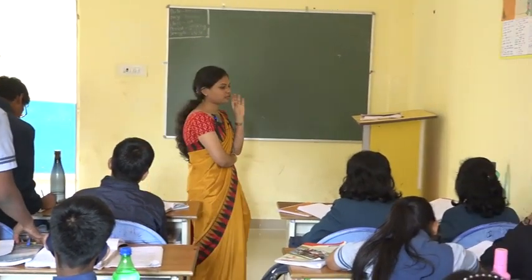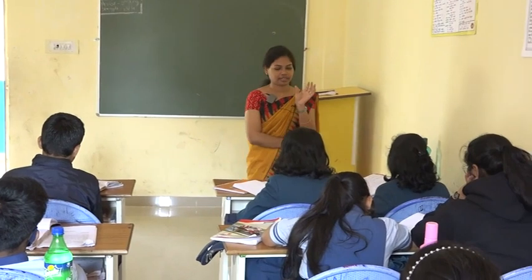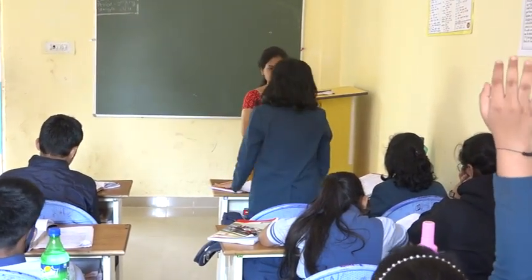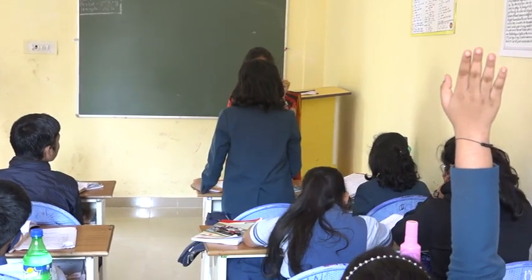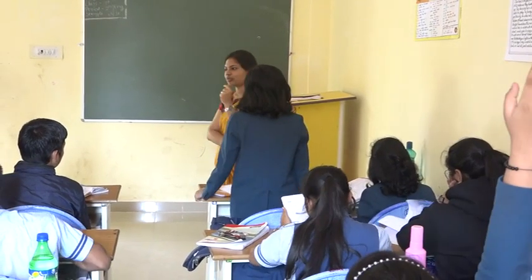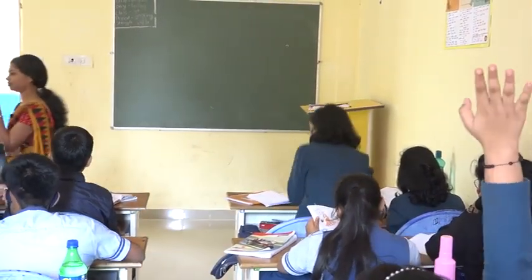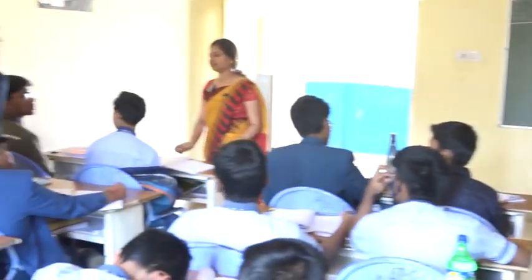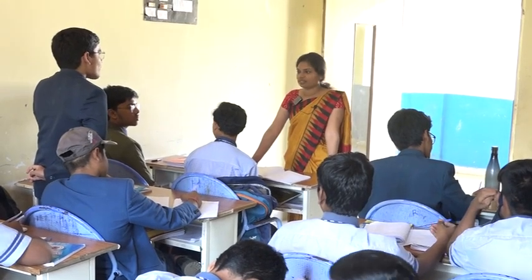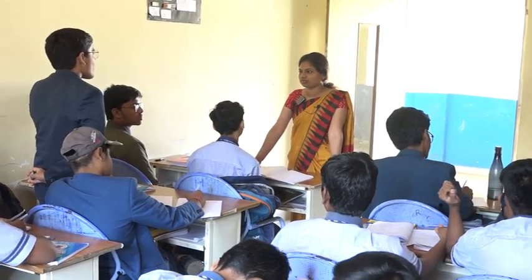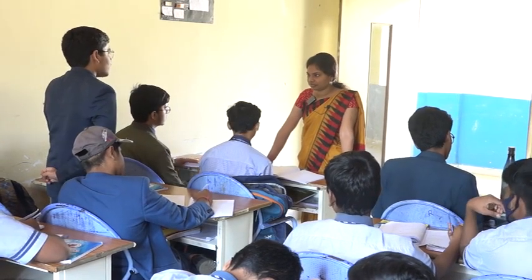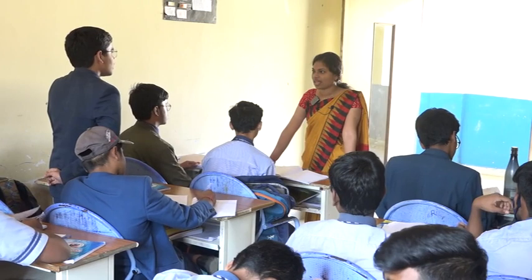What is the difference between gravitational force and gravity? Gravitational force is throughout the universe and gravity is only on Earth. And the gravitational force exerted by planets such as Earth is known as gravity. What is gravity? Gravity is the force of attraction between an object and Earth.